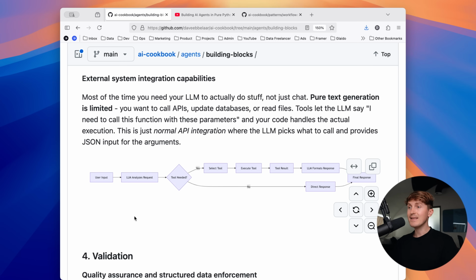So if we then look at the diagram over here, we augment the intelligence layer, the LLM API call, potentially also with memory, and we now also provide the LLM with tools. And for every API call with tools, the LLM decides, should I use one or more of the tools that I have available? Yes or no. If no, I'll give a direct response, a text answer back. If yes, then select the tool. Then your actual code is responsible for catching that and executing the tool. Then pass the result one more time to the LLM for it to format the final response, yet again in a text answer for you.